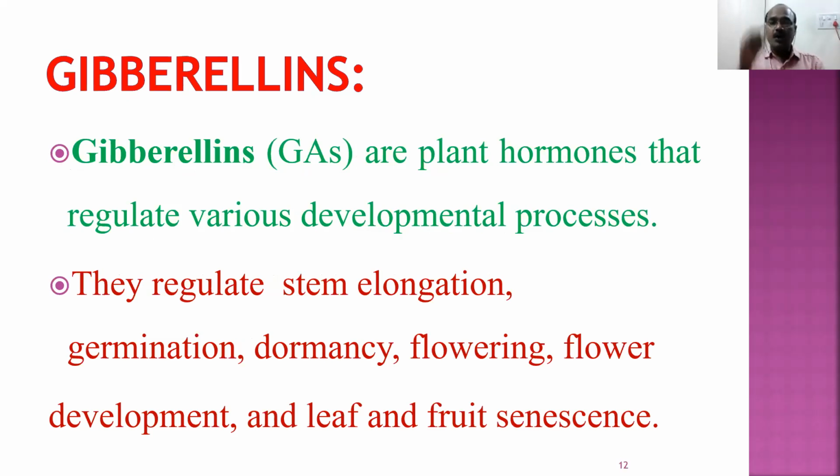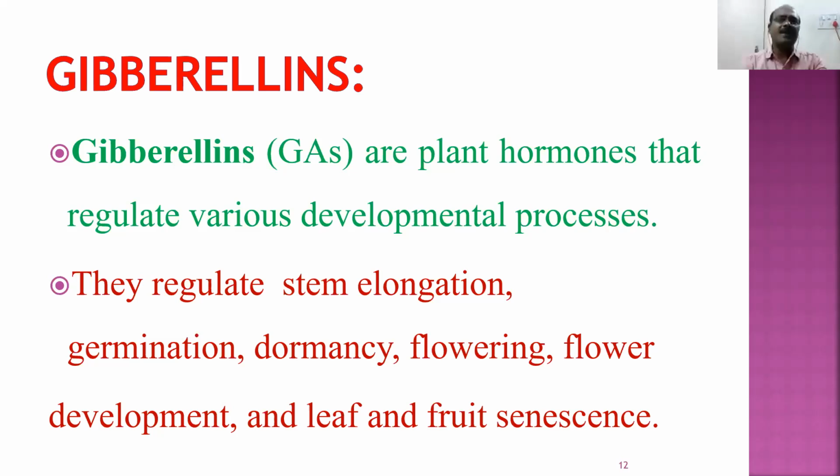They control dormancy. Dormancy means, for example, if a plant produces a seed, and you take that seed, put it in the soil and spray some water, it germinates. But some of them exhibit a condition called dormancy. If you put that seed in the soil, even if you give water and provide all the favorable conditions, it won't develop. Dormancy means sleep. Some seeds have a certain sleeping period. After the sleeping period only will they germinate. This is to give favorable environmental conditions.